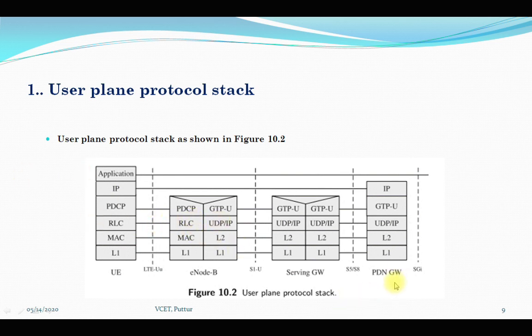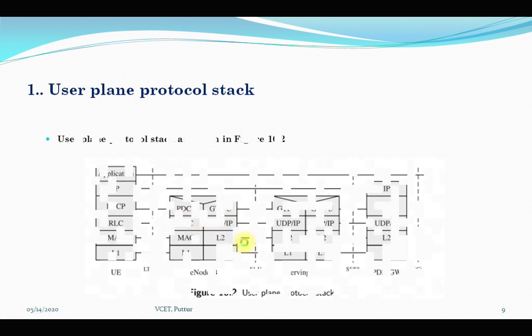So this is the user plane protocol stack, which is mainly responsible for transporting IP packets from the PDN gateway to the user equipment. Whenever you are transporting, first you have to encapsulate the IP packets in the EPC, that is the Evolved Packet Core network, using a specific protocol. Then you have to tunnel them from the PDN gateway to the eNode B, which is mainly done using the GPRS tunneling protocol. Then from the eNode B you are transporting it to the user equipment using PDCP, that is Packet Data Convergence Protocol.